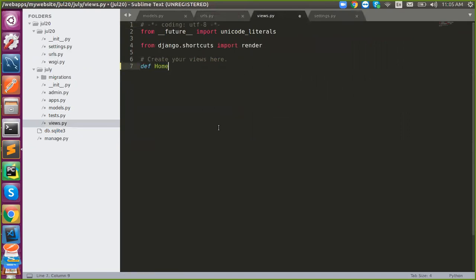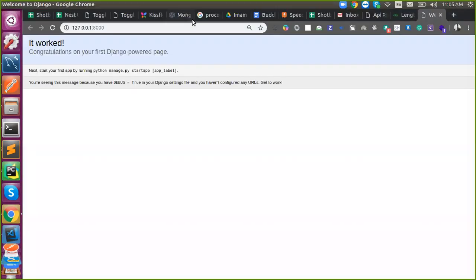Just say home. Request is an input for this. What is the request? Request is going to capture all of your HTTP request, what you are actually sending from that, and I can return HTTP response. So now we'll move on to the browser.